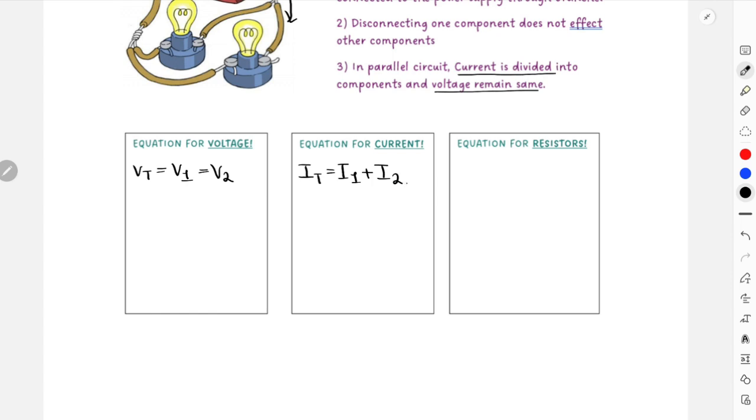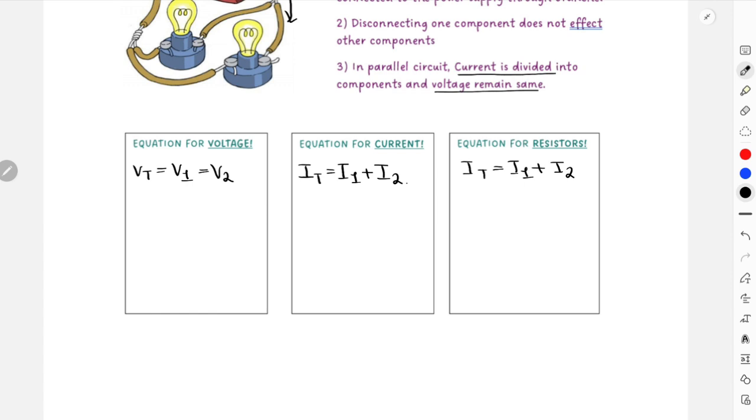Right, and then again for the resistors, we can find the equation for resistors, this time using the current information. So always remember, for series you use voltage to find the equation for resistors. For parallel, use current to find the equation for resistors. So this is going to be I total is equal to I1 plus I2. I total is going to be what?